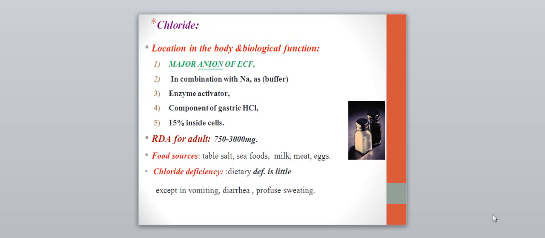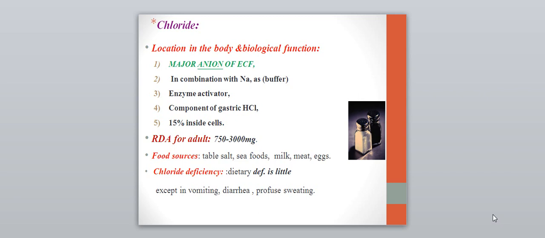Chloride is the major anion of the extracellular fluid. In combination with sodium, it acts as a buffer system to control the pH. Also, it acts as an enzyme activator, and it is a component of gastric fluid as HCl, and 15% is found inside the cell.